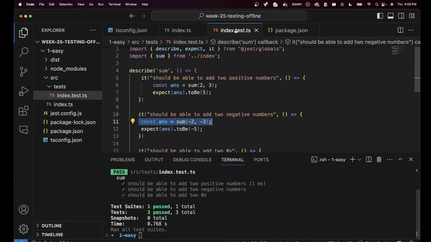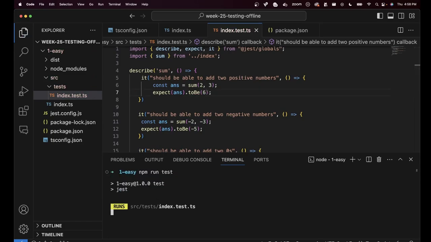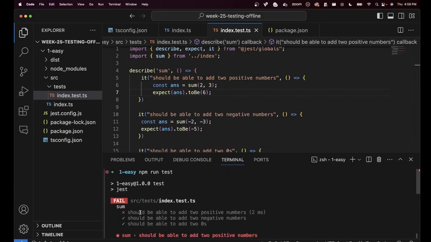What if I change one of these tests to expect 6 over here? Then the first test will begin to fail. As you can see, the first one failed, and the other 2 succeeded.